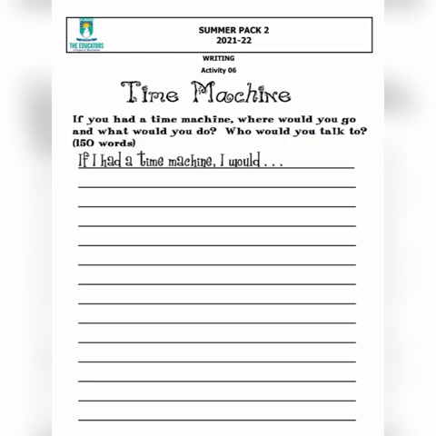Your next activity is about creative writing. In this you will write a paragraph on a time machine. If I had a time machine, I would go to the past. I would go to my childhood where I was a child and there was only playing and no worries. So in this way you will write a paragraph on a time machine.